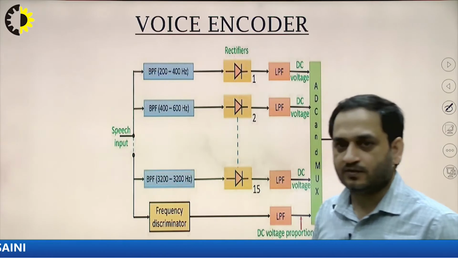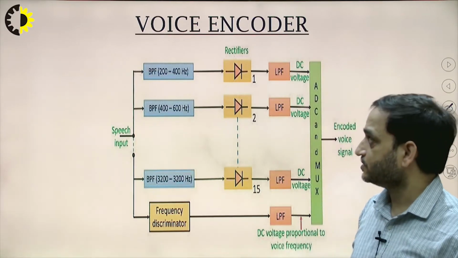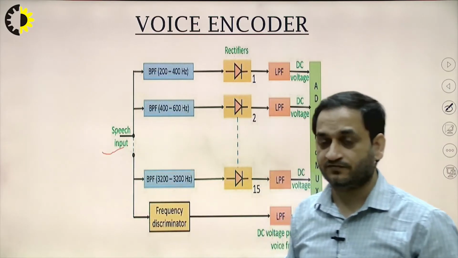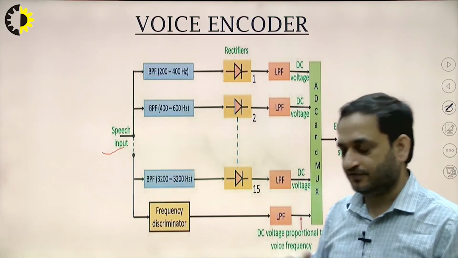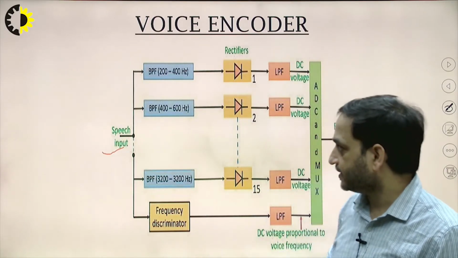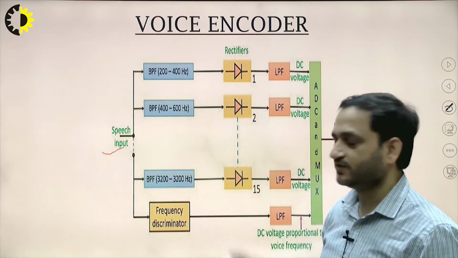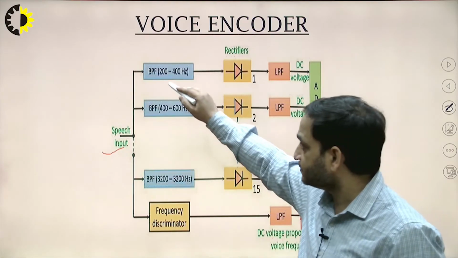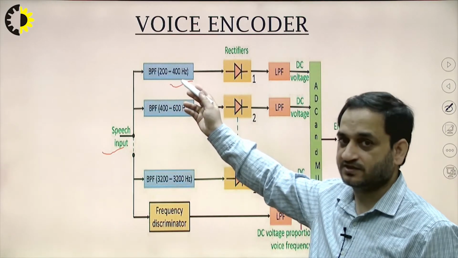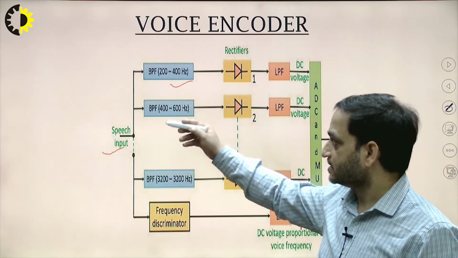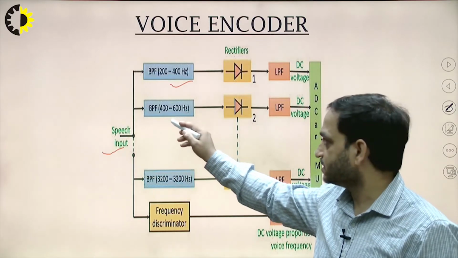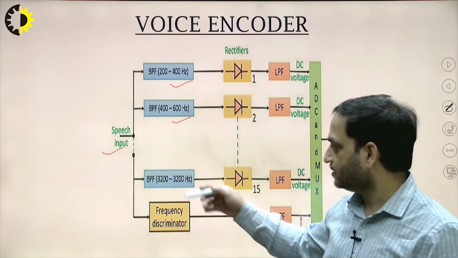When we talk about the voice encoder, the system shown here takes the speech signal in the encoder. We are just encoding the signal which is coming, the analog to digital form. For that we require approximately 15 band pass filters. The first band pass filter is 200 to 400 hertz. Similarly, the second band pass filter is 400 to 600 hertz. Then we have the rest up to